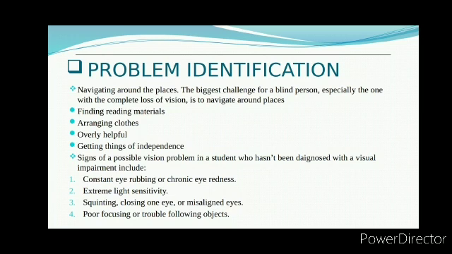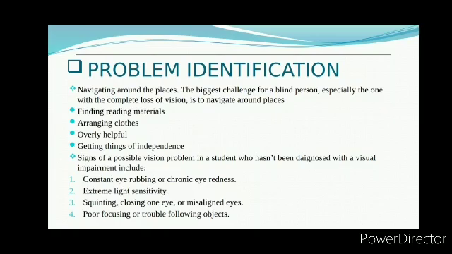At navigating around places, the biggest challenge for a blind person, especially one with complete loss of vision, is to navigate around places. Finding reading materials and arranging clothes are also difficult, and getting things done requires help, limiting independence.